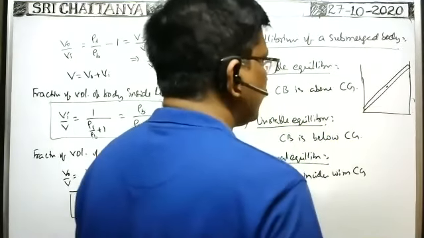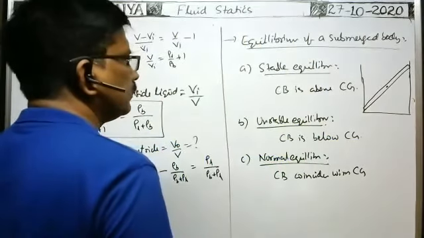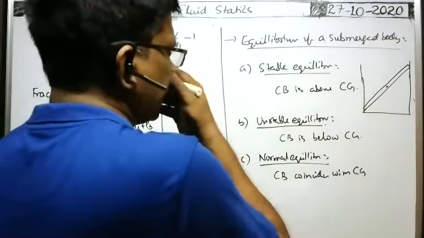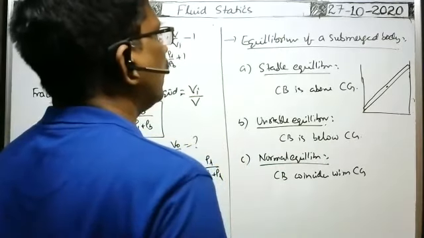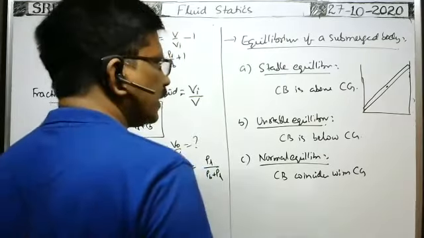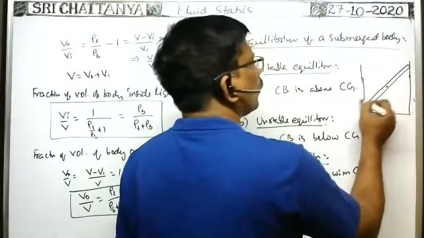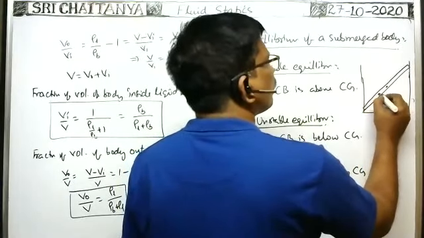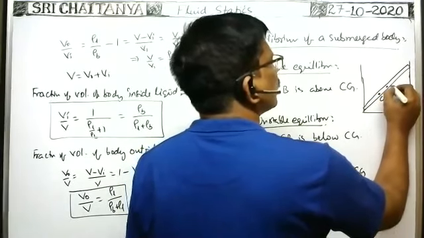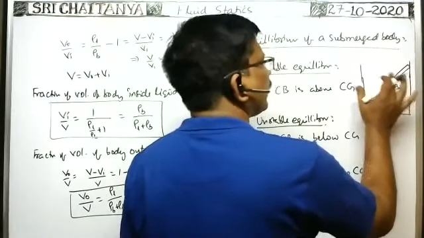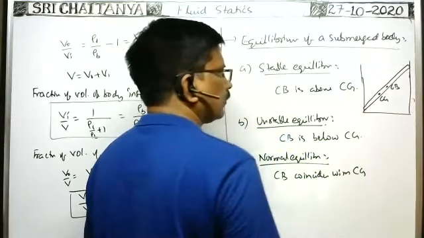The center of buoyancy is above the center of gravity. Suppose the mass of the body is more here. If the center of gravity is here and the center of buoyancy is here, in that case it is under stable equilibrium.